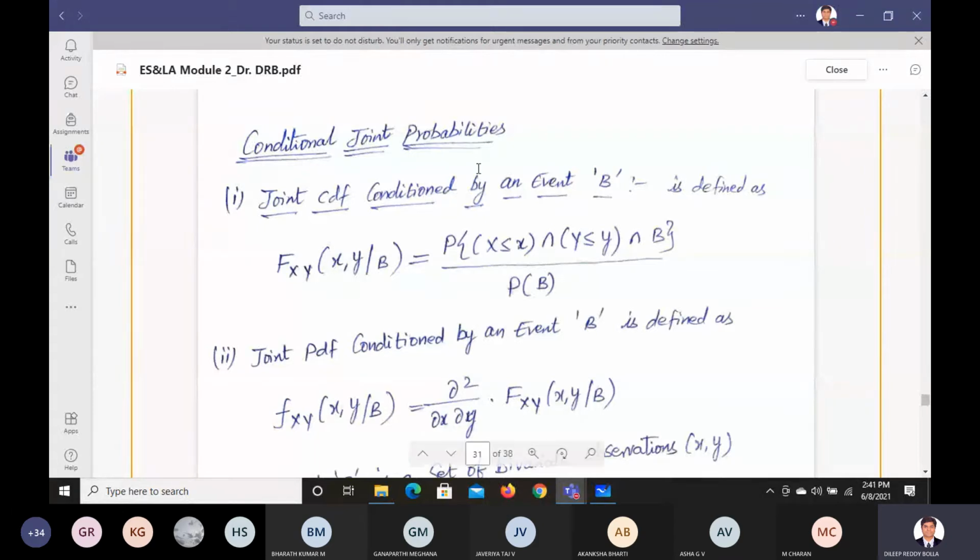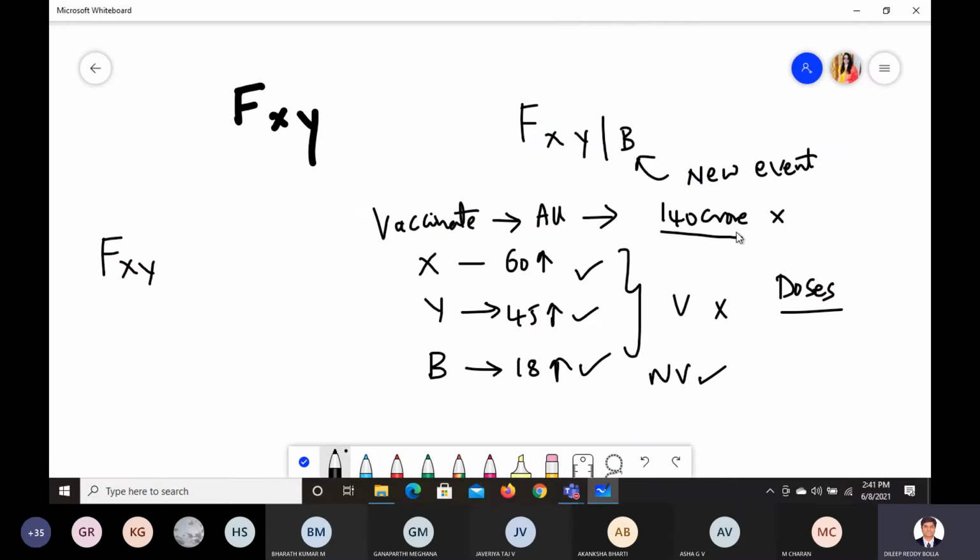Okay. Now x value of the probability, we need to take the x value which is less than or equal to x. Let us say we have around 140 crore population. I don't know the correct statistics, but you know better than me.